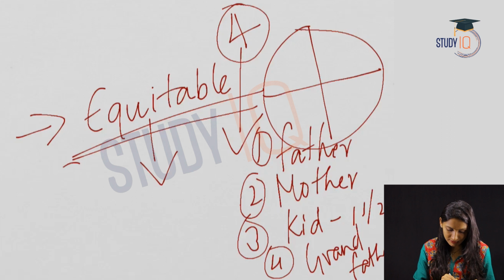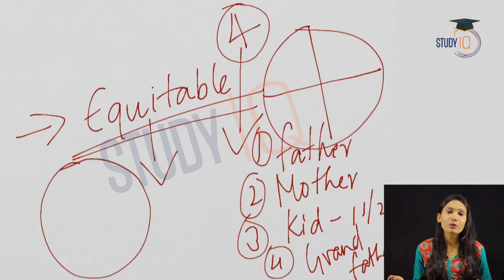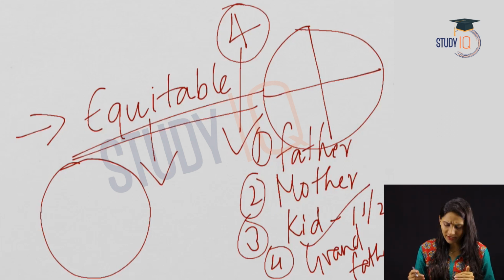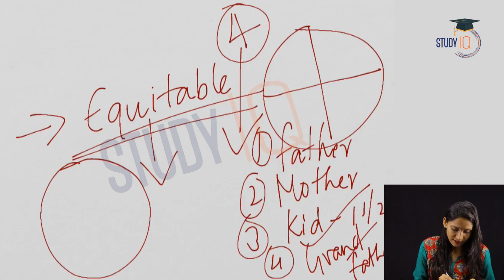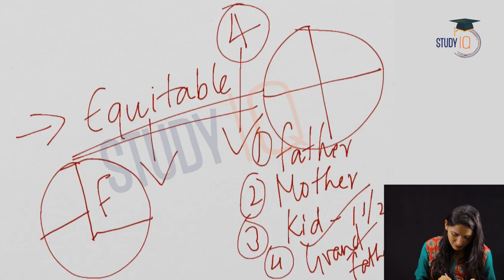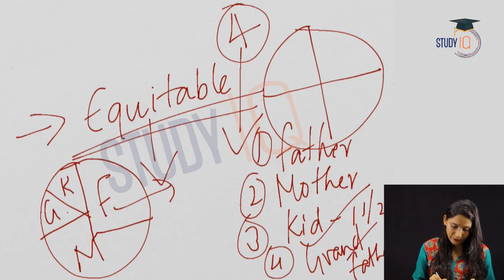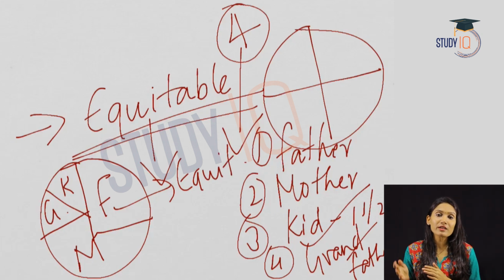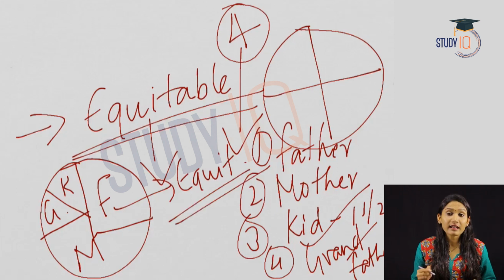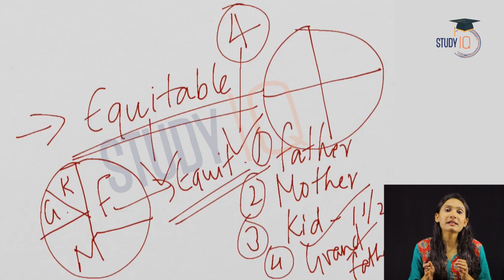And you have the same cake, and who will consume more? The father and the mother would be consuming more, because the kid can eat only a lesser portion of the cake, and the grandfather, who is supposed to be an old person, also will consume less. If you are dividing the cake like this, for the father, for the mother, for the kid and for the grandfather, this is known as equitable. Equitable means according to that person's need or capacity. So the government is trying for an equitable tax rate for different classes of taxpayers.